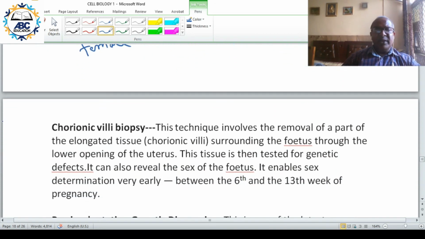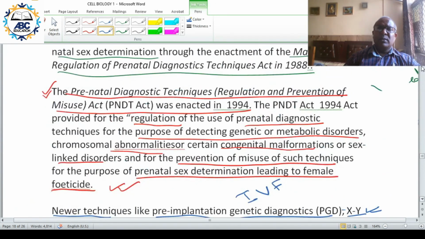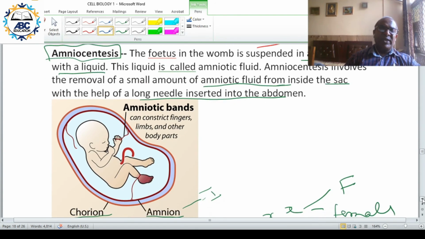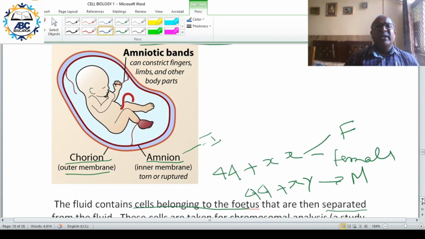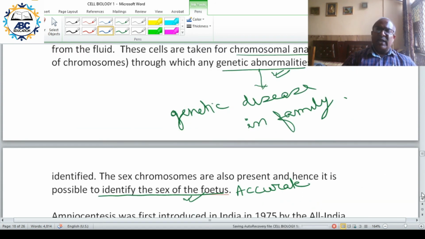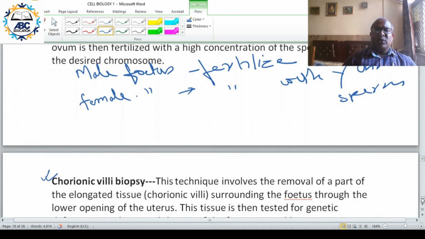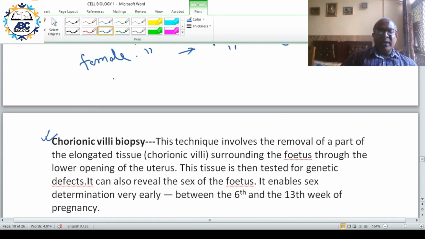Then another technique is chorionic villi biopsy. We had just seen that there are two layers around the fetus. One is amnion, second is chorion. Inside the amnion you have the amniotic fluid, and the outer layer is chorion. Now this chorion layer gets attached with the uterus of the female. From there the term chorionic villi biopsy.